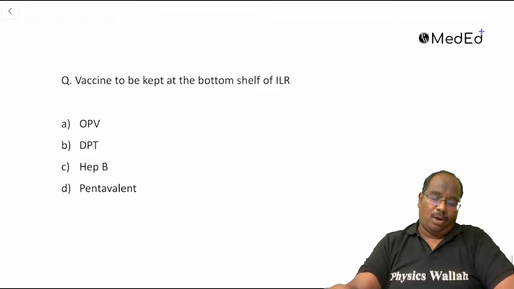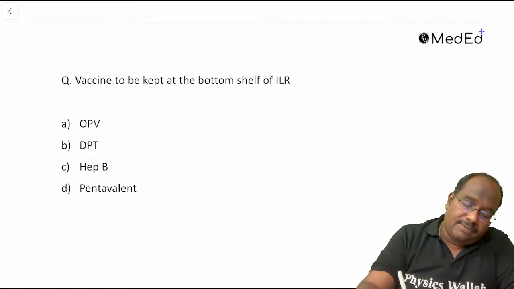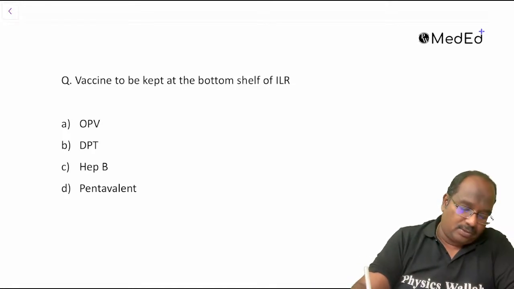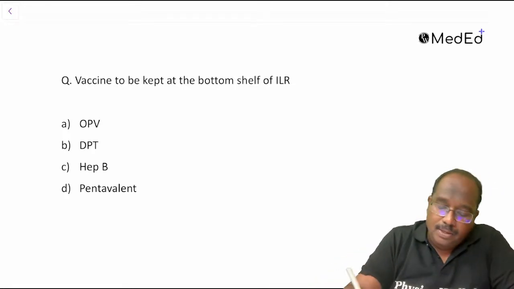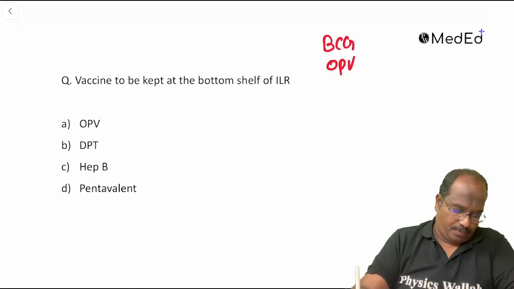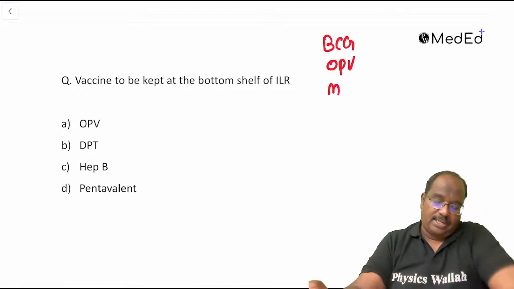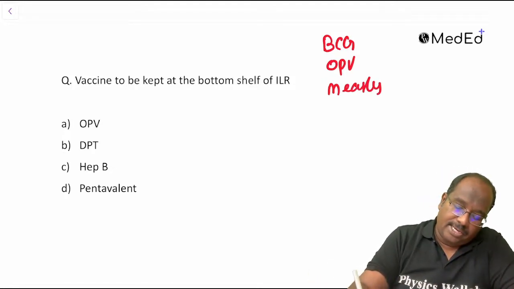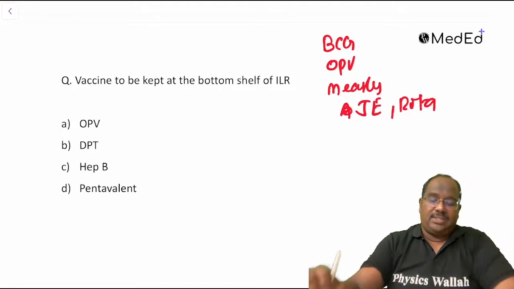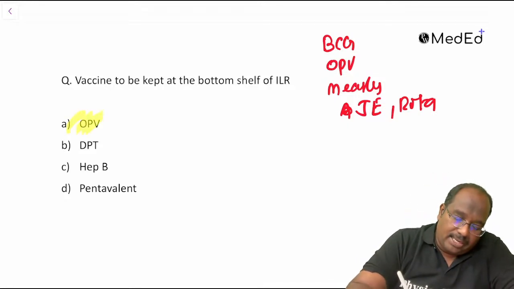Vaccine to be kept at the bottom shelf of the ILR. I don't know the options. There are certain vaccines you have to put at the bottom shelf, guys. What are the vaccines you should put at the bottom? These are heat sensitive vaccines: BCG, OPV, measles, JE, and some others like rota. You have to put them at the bottom shelf. All these things are heat sensitive, guys.